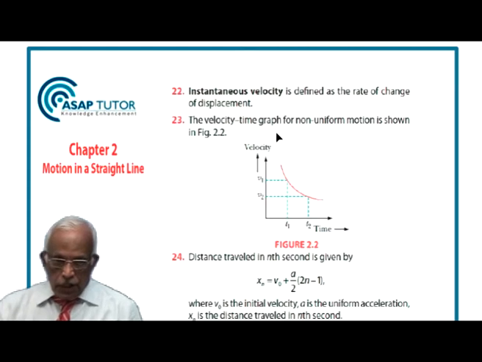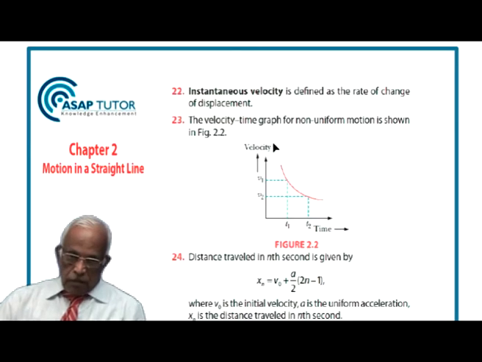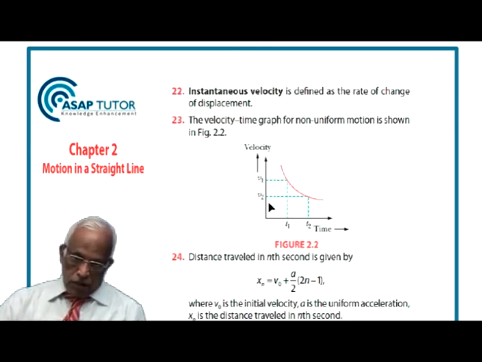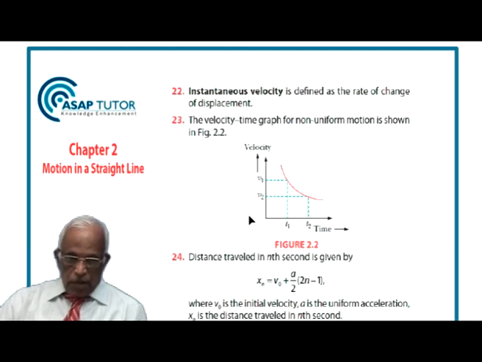Then instantaneous velocity is defined as the rate of change of displacement. The velocity time graph for non-uniform motion is shown here. Notice in the case of uniform motion, I had a straight line going up or coming down. But here I have a line which is curved. That is, at every point, its slope continues to change like this. So when I plot time against velocity, I get this velocity time graph for non-uniform motion.